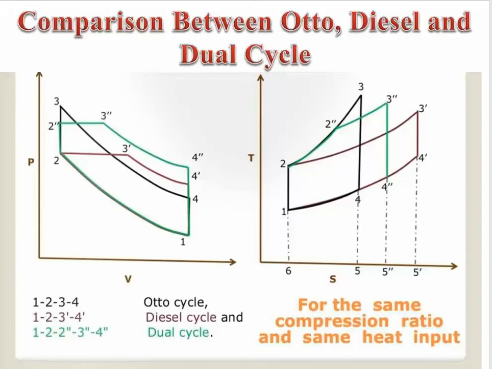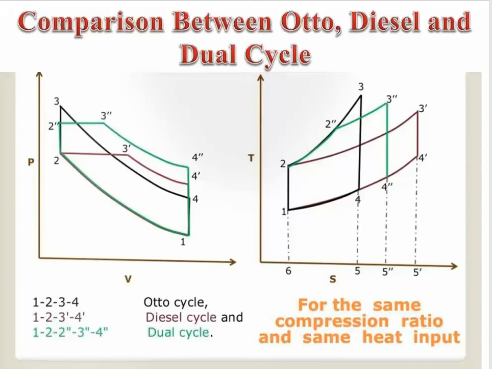In this, the compression takes place at 2 to 2 dash and 2 dash to 3 dash, by which we can see in this figure that isobaric as well as isochoric processes are combined for the purpose of compression.